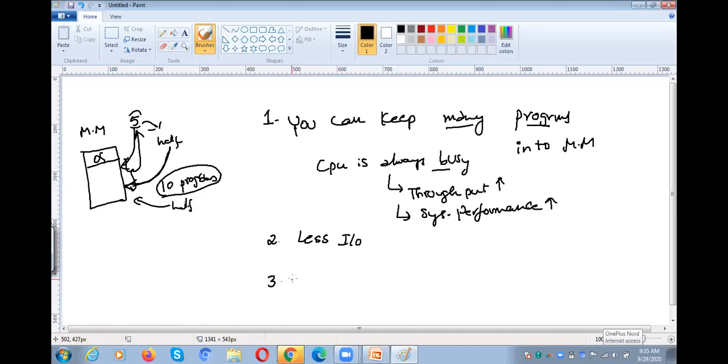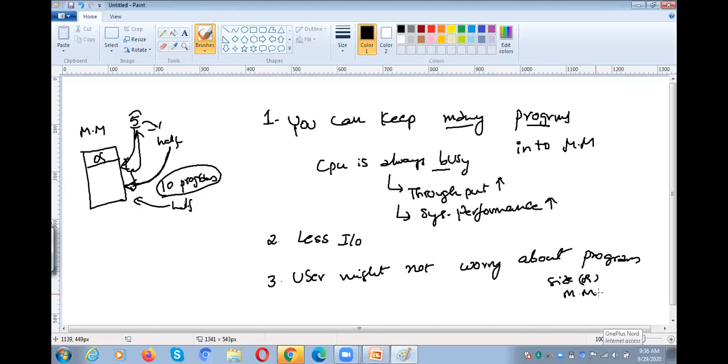And one more thing. The user might not worry about program size, or the main memory size. Why? Because anyhow we are not keeping the entire program in the main memory, so even if the main memory has fewer free partitions, the user might not worry about the main memory. Why? Because we are not keeping our entire program in the main memory, right? We are just keeping parts of a program.